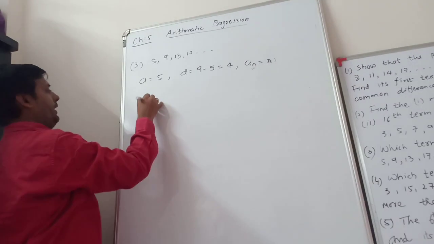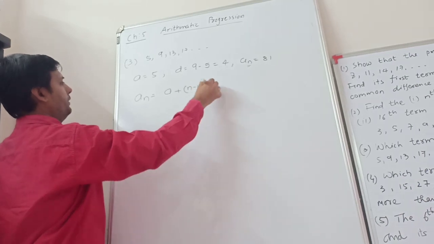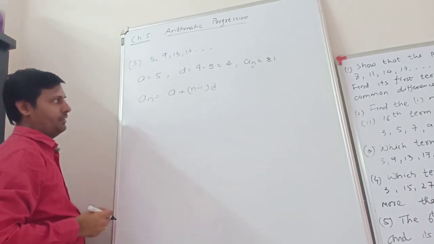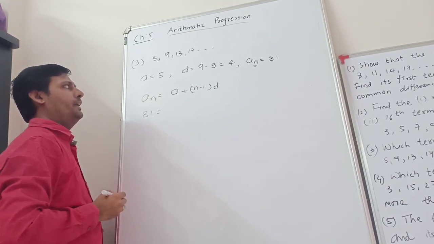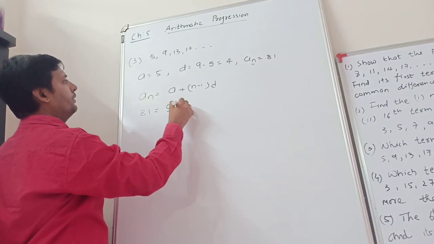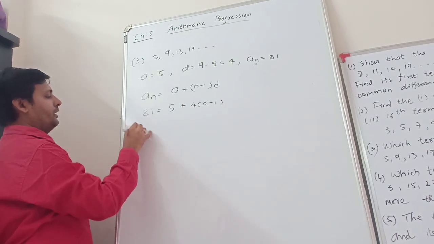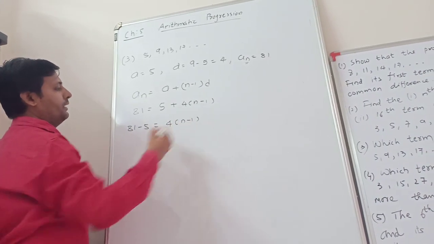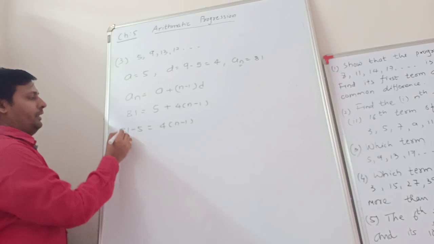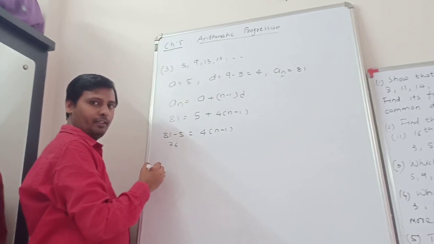So apply the general formula: a plus (n minus 1) into d. Put the values: an is 81, a is 5, d is 4 into (n minus 1). So 81 minus 5 is equal to 4 into (n minus 1). 81 minus 5 is 76.